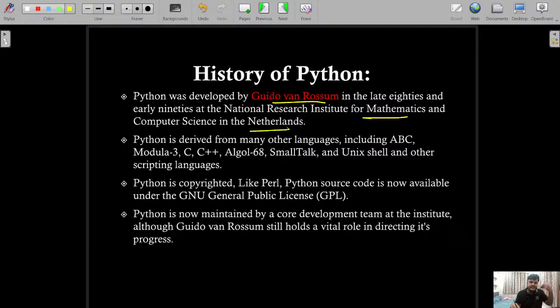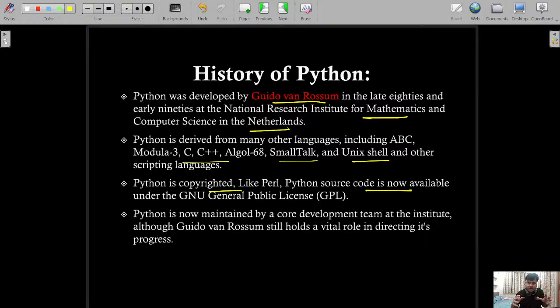At first, it was basically made for writing scientific software. It was derived from the basic concepts of C, C++, Modula, Algol 68, Smalltalk, and Unix shell. Python was copyrighted, and it still is, but it is open source. Its complete source code is also available to the public.